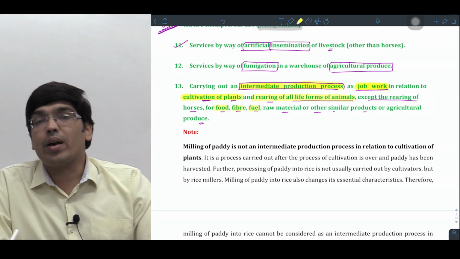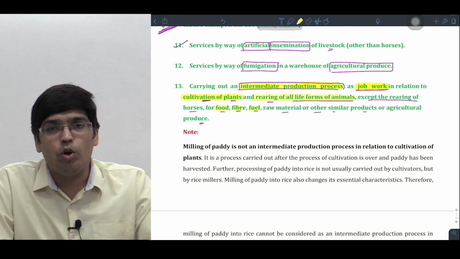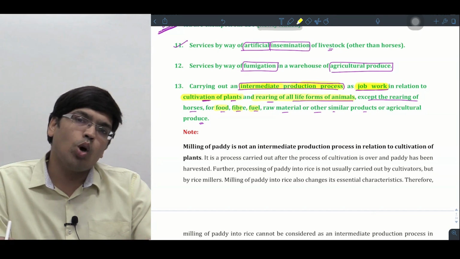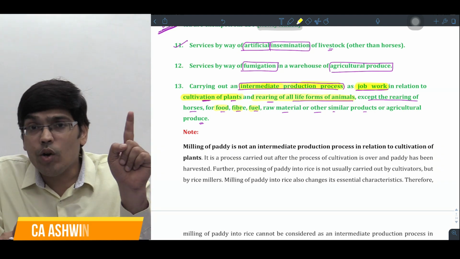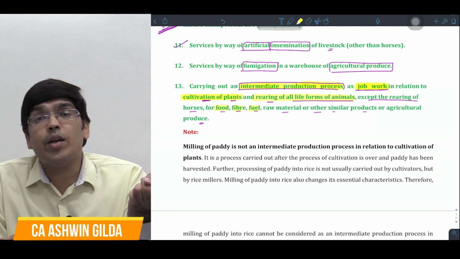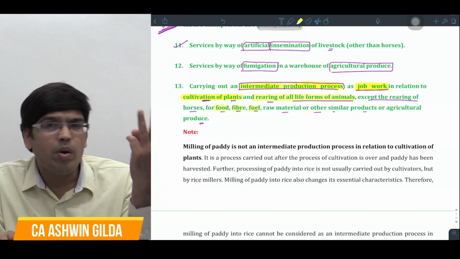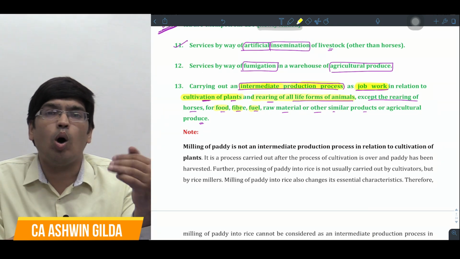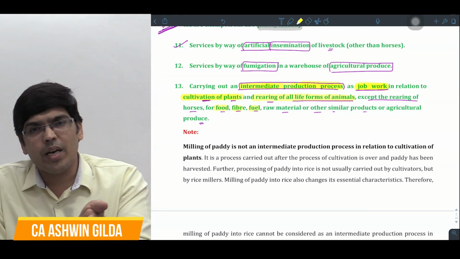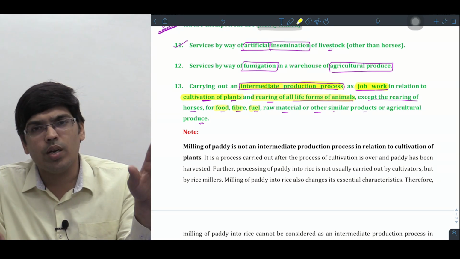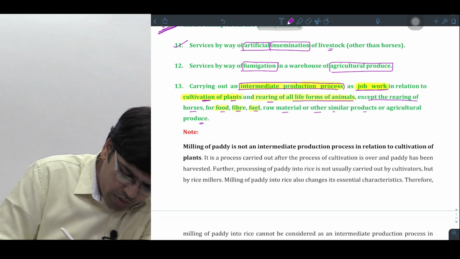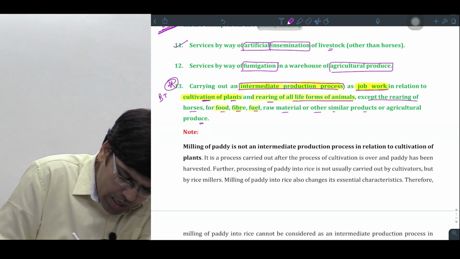So job work activity to make the produce, right sir? Even those job work activities are also taken as what, sir? Exempt from GST. You need not be a cultivator, you need not be a seller, you need not be a farmer. Still, if you are acting like a job worker to make the produce marketable or to grow the produce, even those things are taken as exempt from GST. So relatively this is also important for bits, remember it.